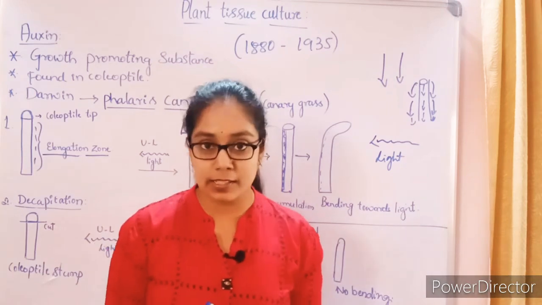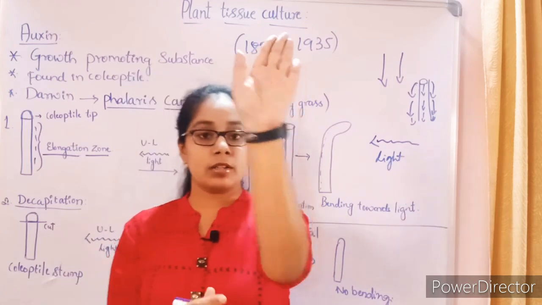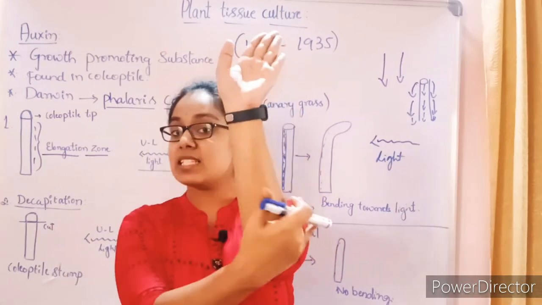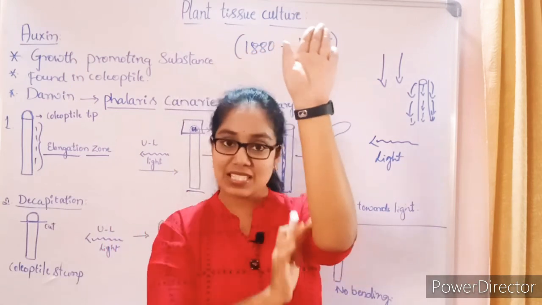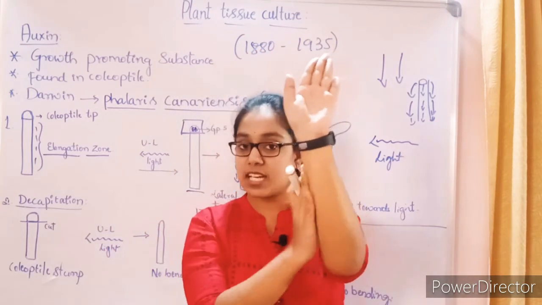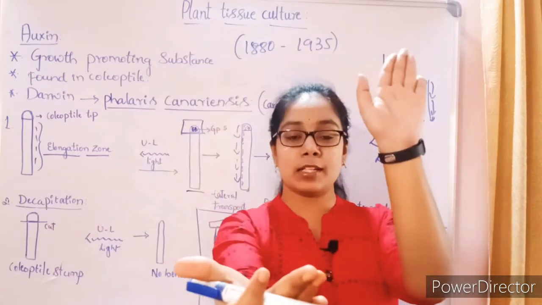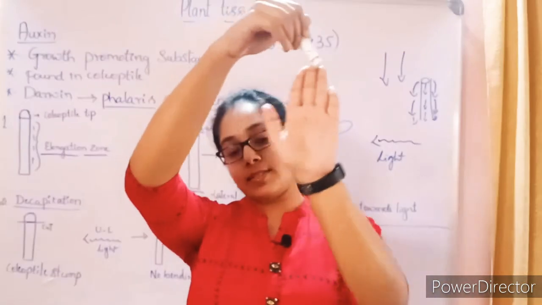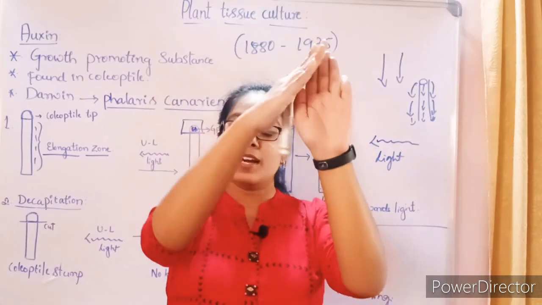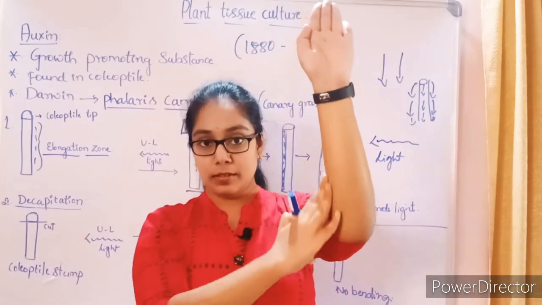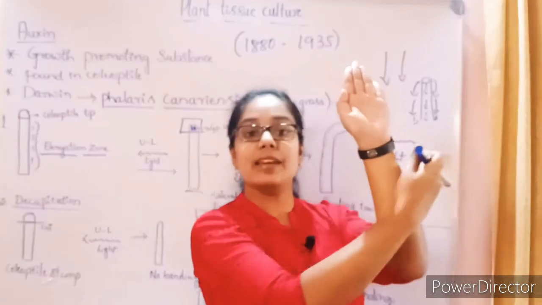Let me explain to you very clearly here. Okay, so imagine my hand is a coleoptile here. So this is the right hand side and this is the left hand side of this coleoptile. This is the vertical position, these are the lateral positions of this coleoptile. This is right side and this is left side for me, and that will be exactly opposite to you. Yes, so here what happens, if you go on adding some pressure to the right hand side here, okay, so imagine that there is an exposure of light from the left hand side.